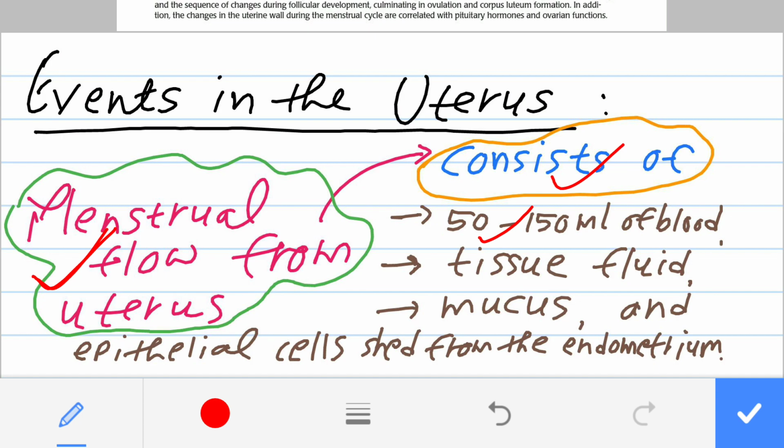Then in this discharge, tissue fluid is there, then mucus is there. Mucus is a sticky, watery liquid. It is very slimy also, so that is known as mucus. Then all the epithelial cells of the endometrium are shed off. In other words, the top layer of the endometrium is removed. We have studied the topic of uterus, so we know the stratum functionalis is sloughed off.